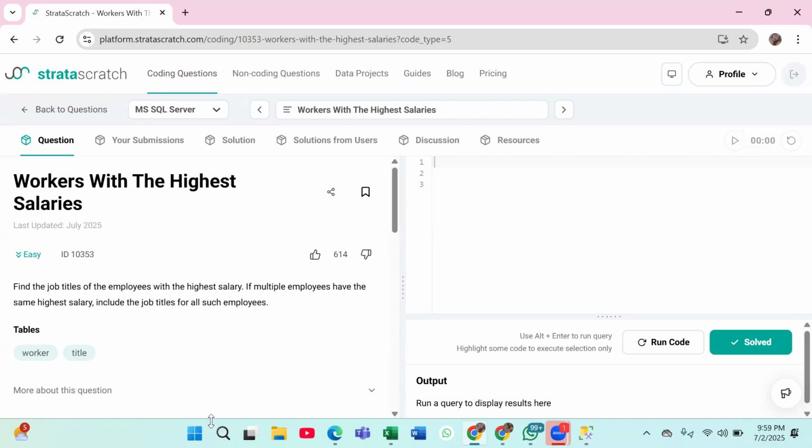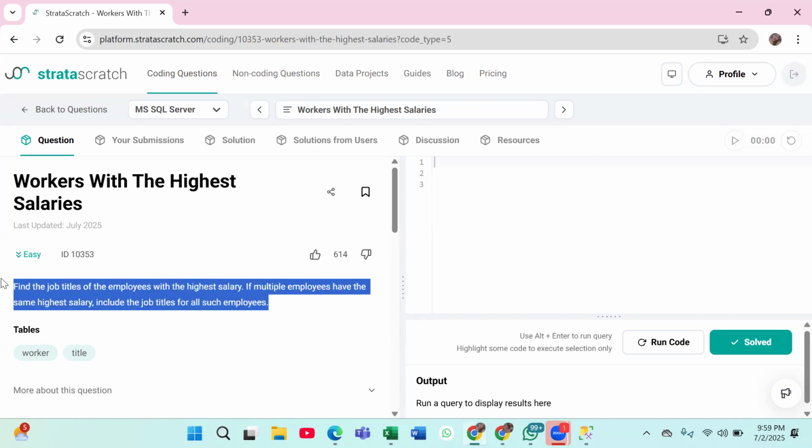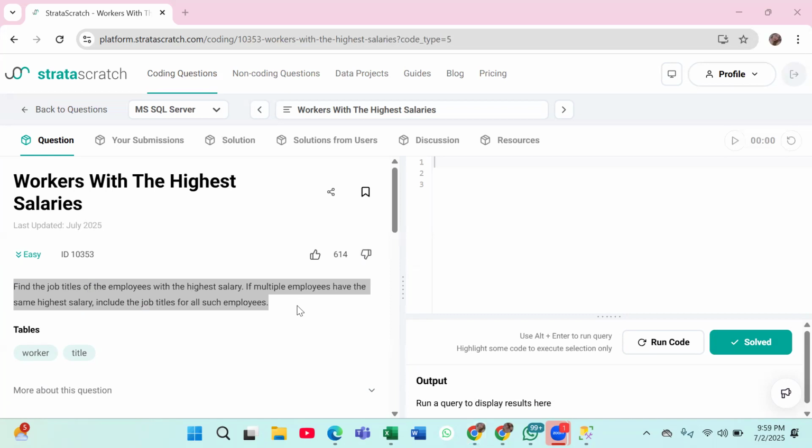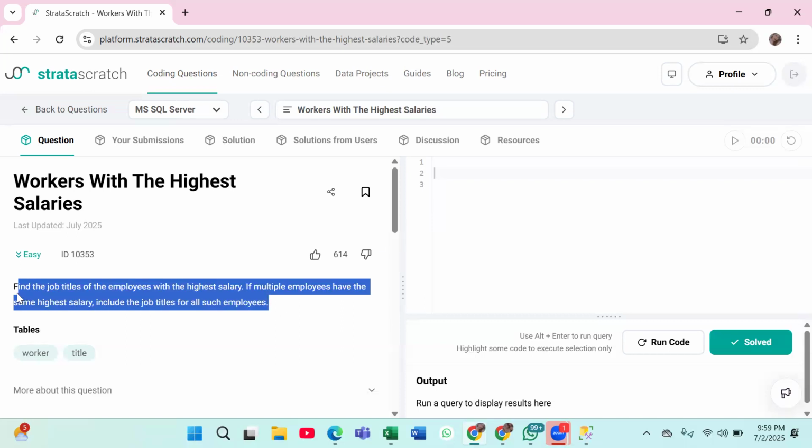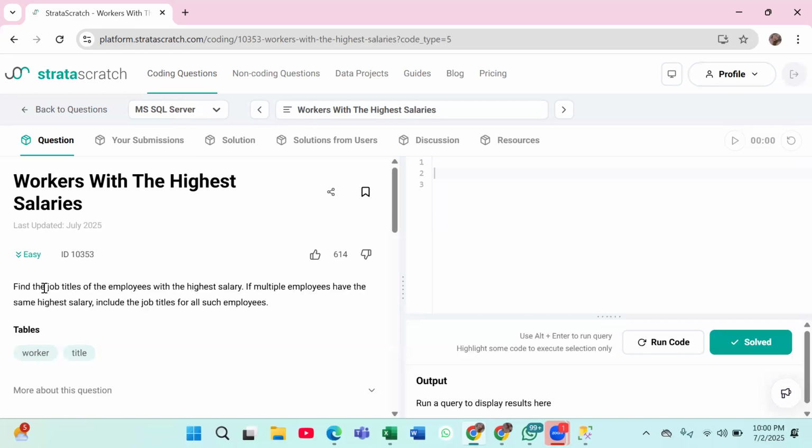Okay, let me take names then. What do you think, Aloysius, what this question means? We have to find the employees with the highest salary, and we have to include the job titles as well for those employees. Yes, yes. So we need to find out the job title for employees with the highest salary, right?